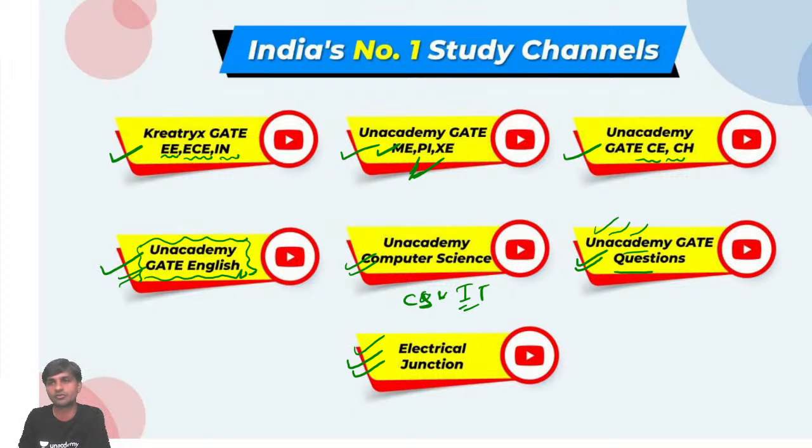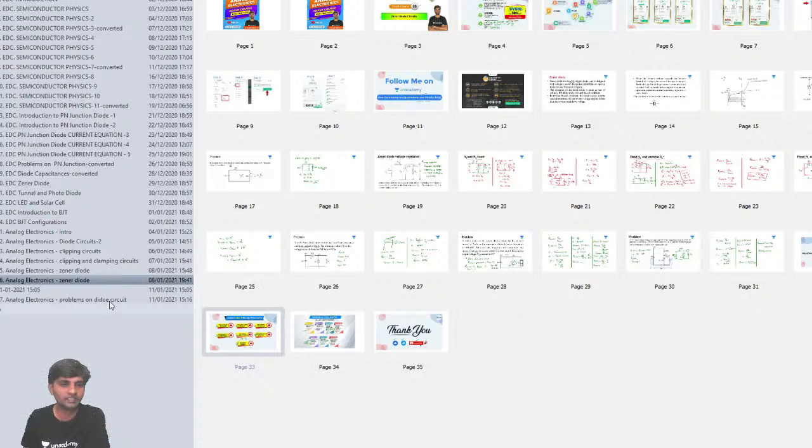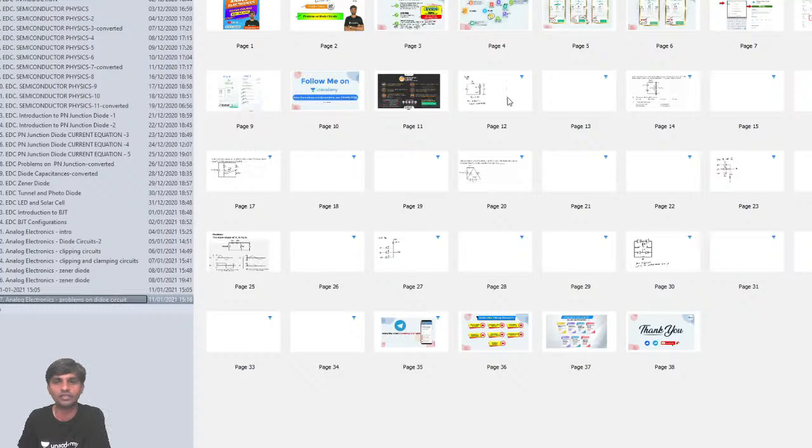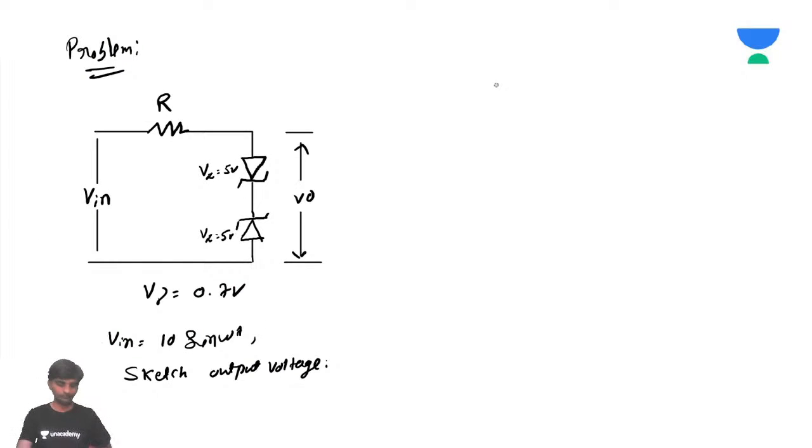Okay, now coming back to today's problem. Today's problem is very important. It is asking us to sketch the output voltage. You can see here, diodes D1 and D2 are connected back to back.